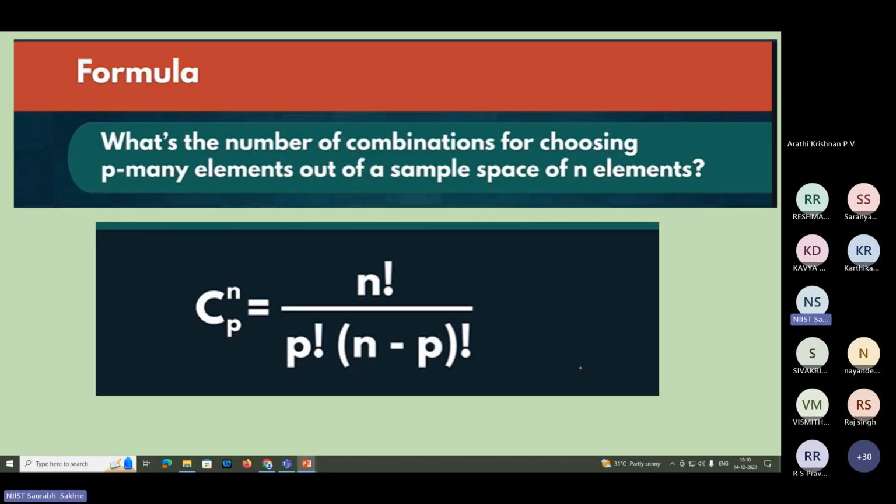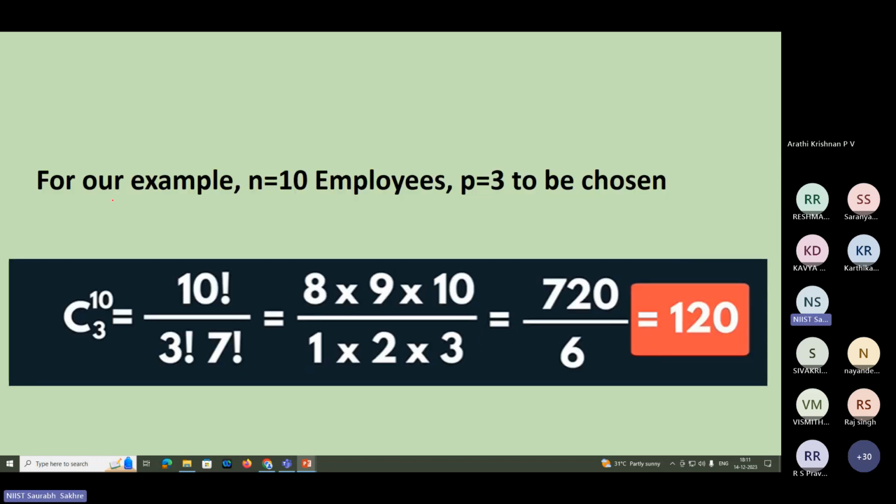So the formula in this case will be, what's the number of combinations for choosing p many elements out of a sample space of n elements? The formula will be C(n, p) equals factorial n divided by factorial p, divided by factorial n minus p. Now we will put it in the formula. For our example, n is 10 employees, right? I have to take 3 out of them, p equal to 3.